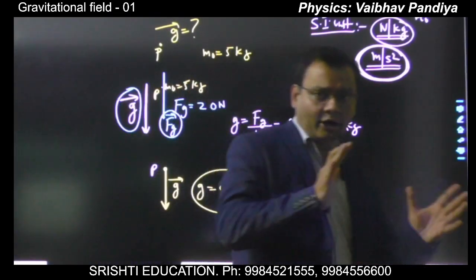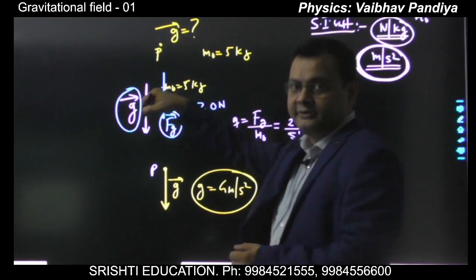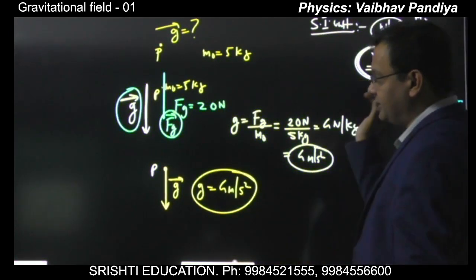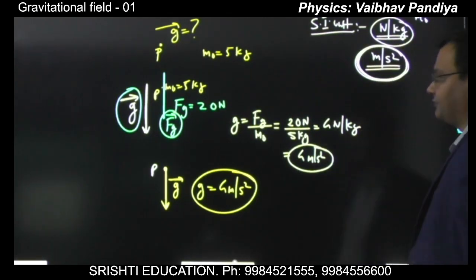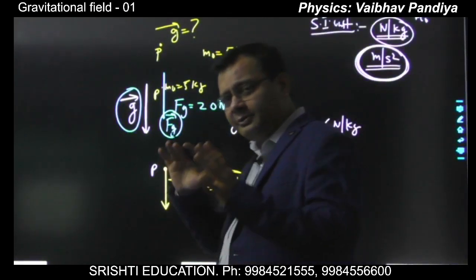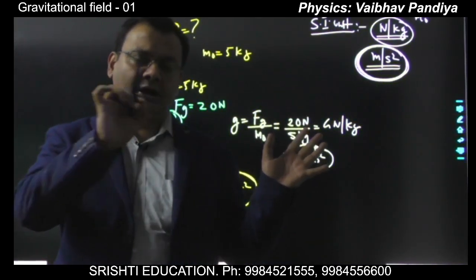Now my point is that you have measured the field at P with the help of m naught. For measuring the field at P, you brought a particle of mass 5 kg, m naught. Now what will be the field at P if I remove the particle from P?